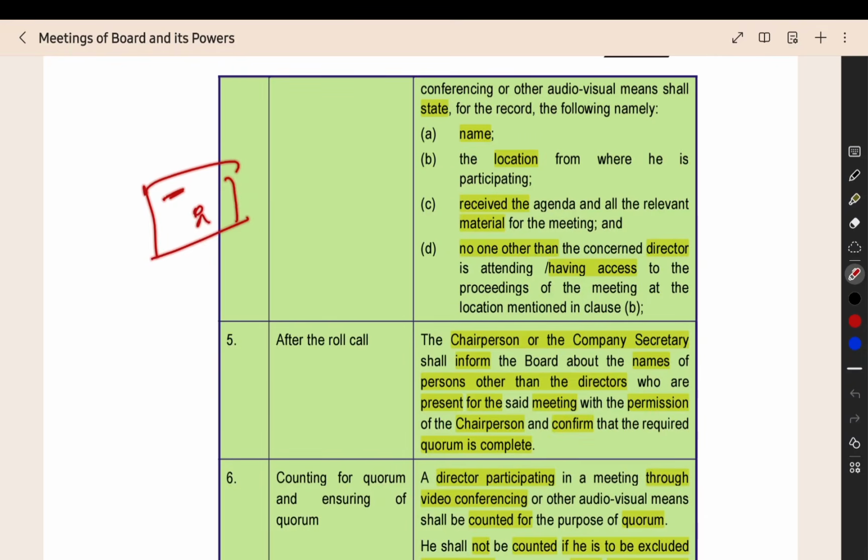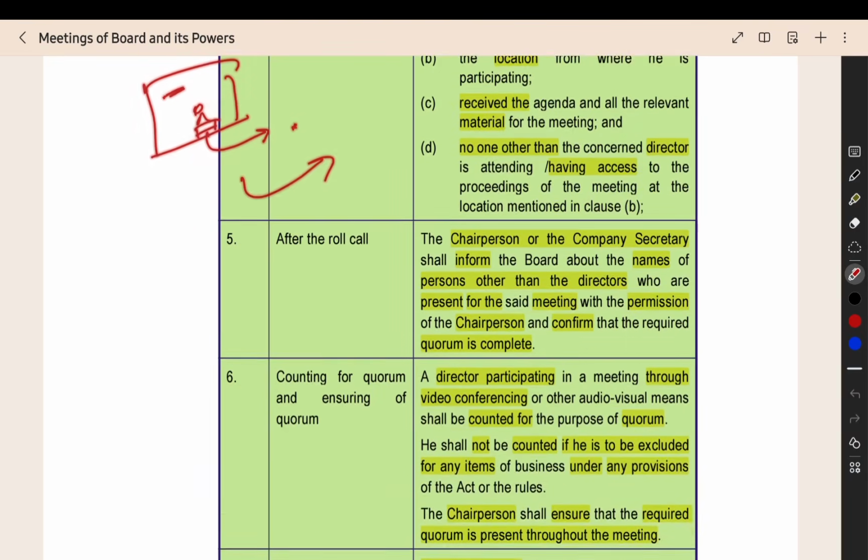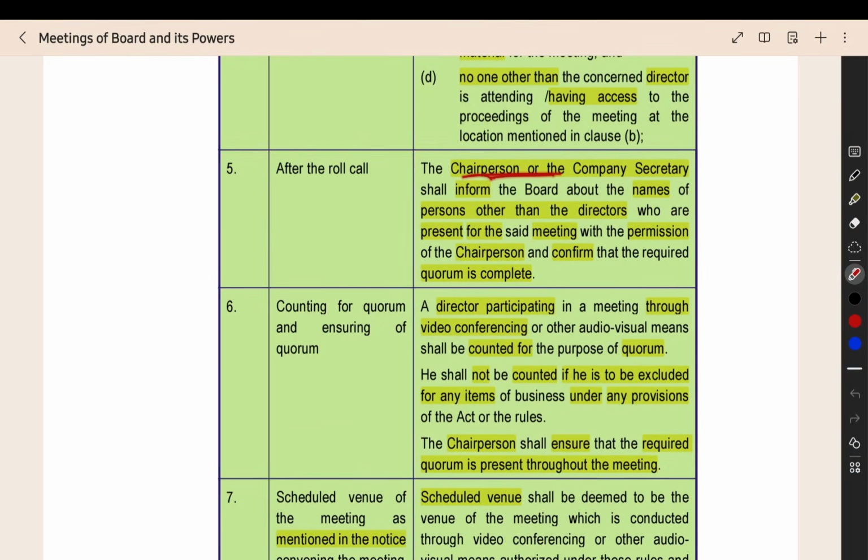In that room, no other person should be there. Or the computer in which the director is attending, no other person has access to the computer, and they cannot attend through the computer. That should be ensured. After the roll call, the chairperson or company secretary will inform the names of persons other than directors attending the meeting.